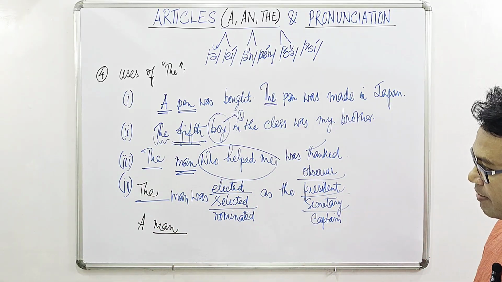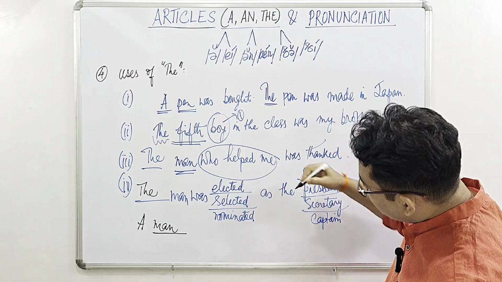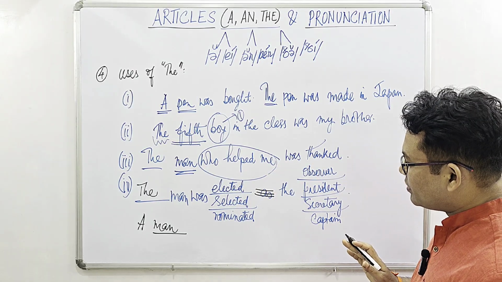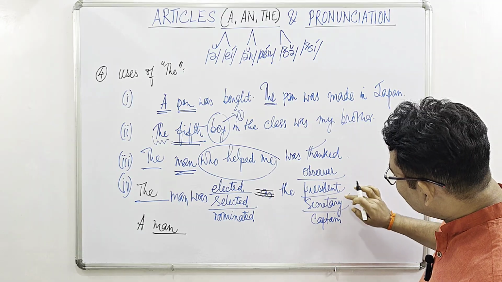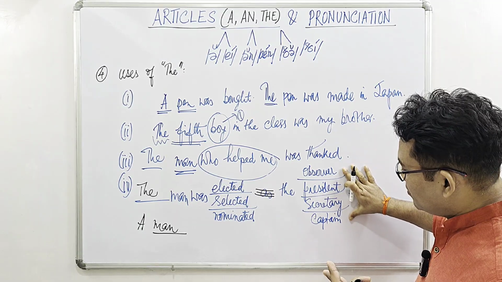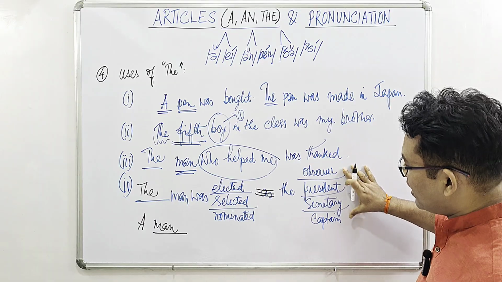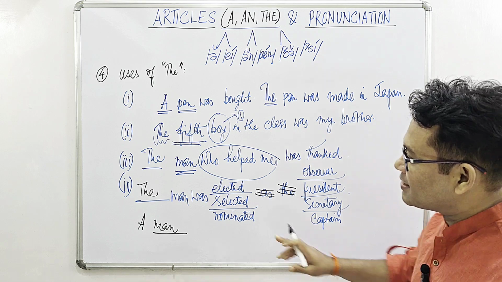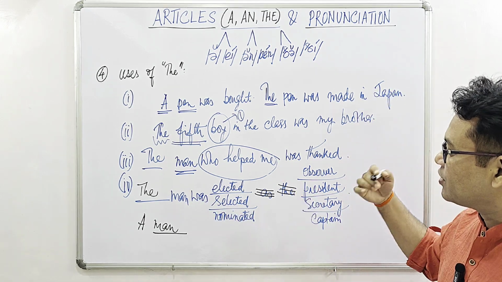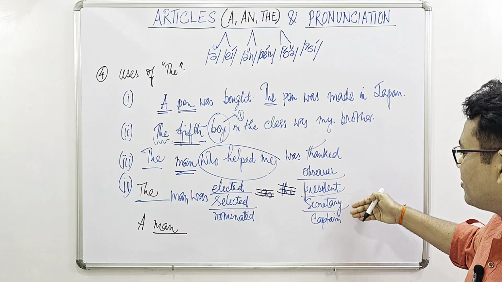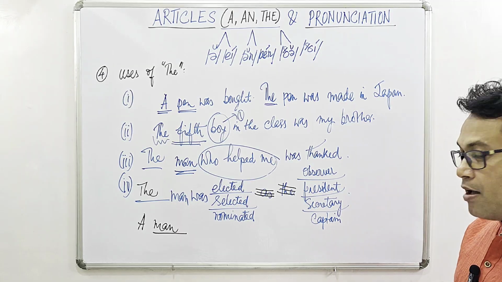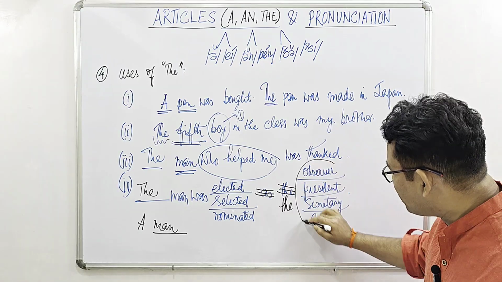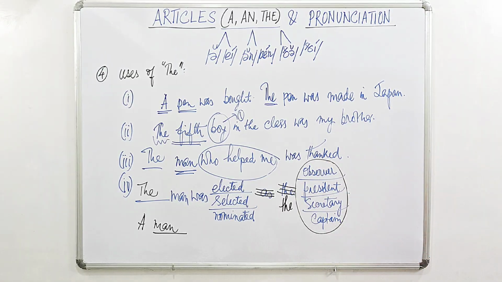Okay, first of all, remember that we must not use as at all. Then if we don't get anything other than these positions or the posts, then the will be dropped as well. So the correct sentence is the man was elected or selected or nominated observer, president, secretary or captain. Okay. But if we want to put the, then we have to specify or particularize these nouns.